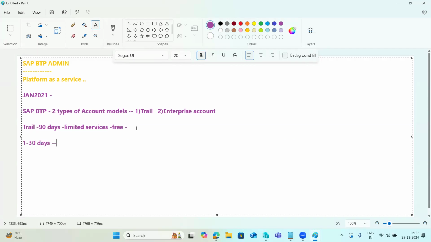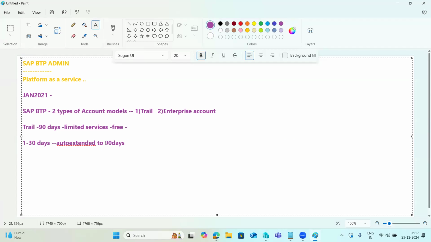After that, it will be auto extended at any time. If you log in, it is auto extended by another 60 days, so overall the 90 days trial is finished here. So from day 1 to day 30, any one time you need to log in, then it is auto extended to 90 days here, right?